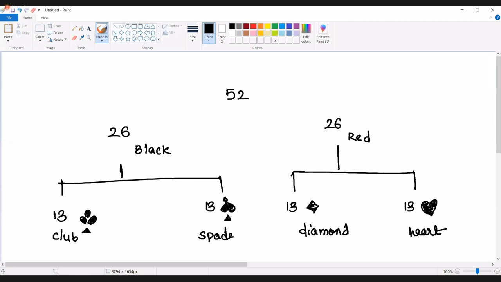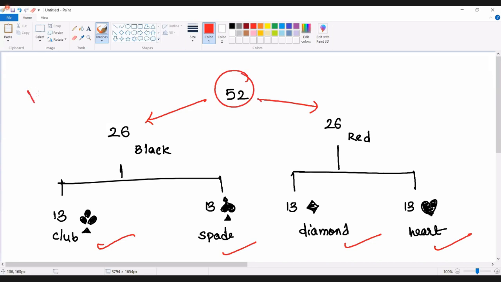So this is how the deck of cards will be. Out of 52 cards, 26 are black, 26 red. Out of 26 black, 13 are club, 13 are spade. Out of 26 red, 13 are diamond, 13 are heart. So this is a broad splitting of the entire deck of cards. Okay.